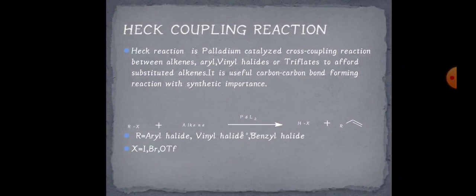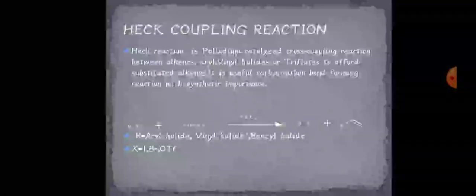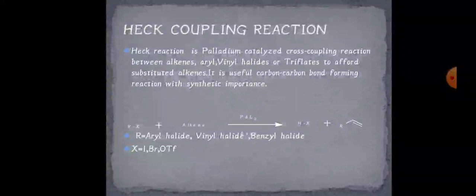We get an alkene with R attached to that alkene. So you can see the importance. We can increase the chain by using a coupling reaction. We can synthesize a bigger molecule by combining this alkyl halide and alkene.